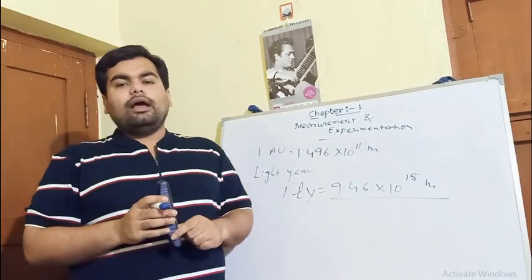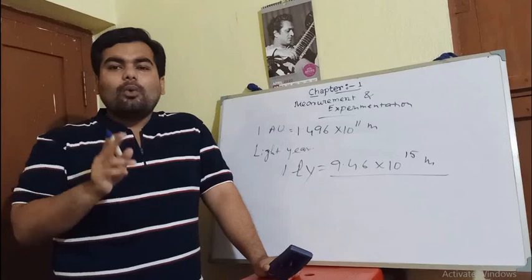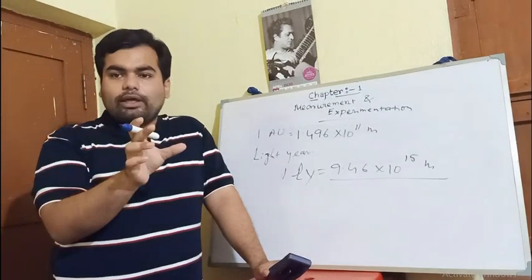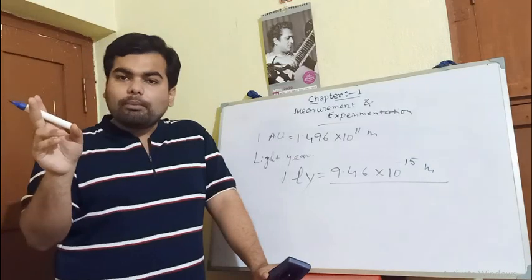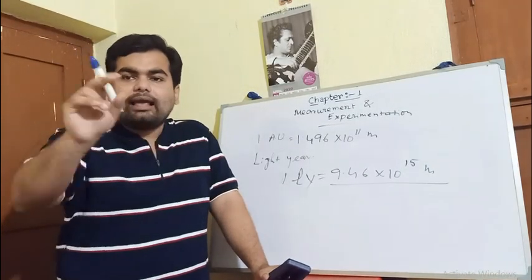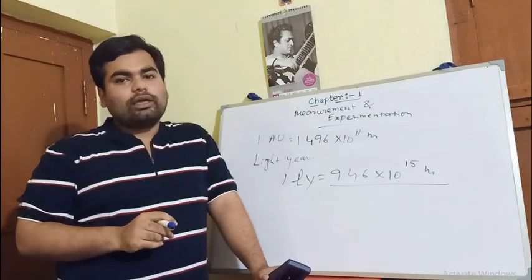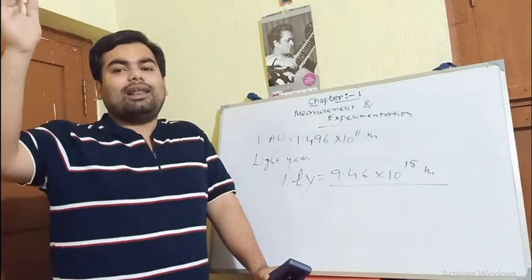Now I will tell you about parsec also. What is 1 parsec? 1 parsec is the distance from where the semi-major axis of the orbit of Earth, that is 1 astronomical unit, subtends an angle of 1 second. So 1 parsec is more than 1 light year.